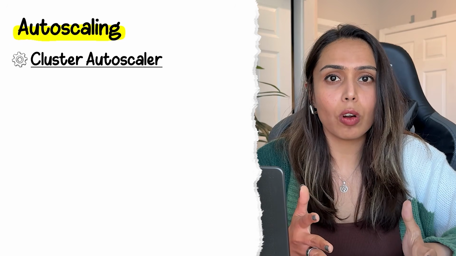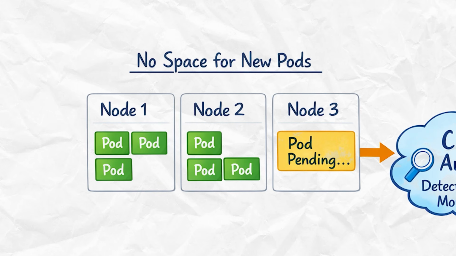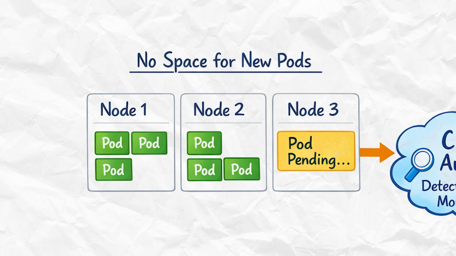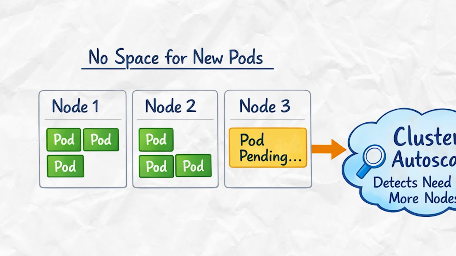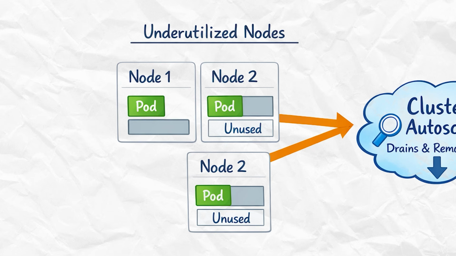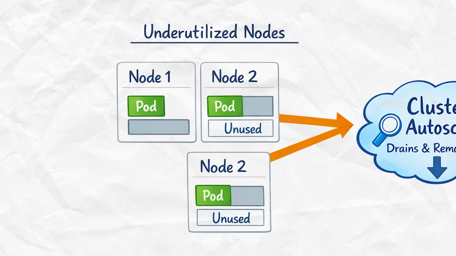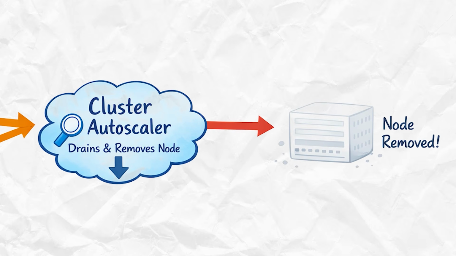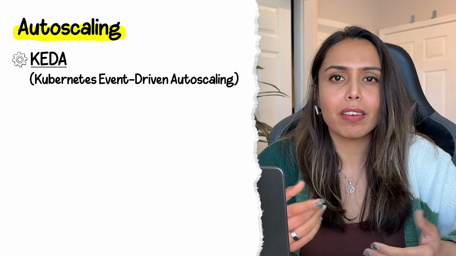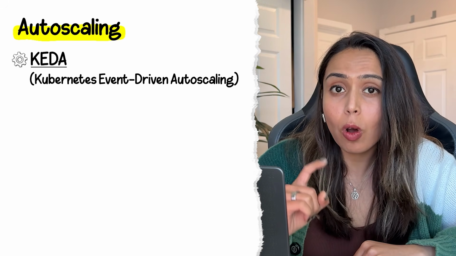Then there's cluster autoscaler. When HPA wants to add a new pod, but there's no node with more capacity, in this situation, the pod stays in pending state. Cluster autoscaler here detects this and provisions a new node. Same vice versa. When nodes are underutilized, it drains that node and removes it from the node group. It helps save cost.